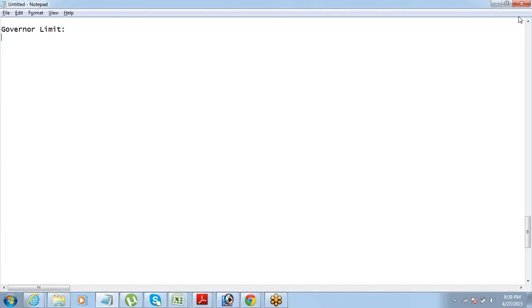Now, Salesforce by default controls all the limits for things which are done through declarative methods. Like, if we are talking about workflow rules, then how many emails can be sent using workflow rules in a day? That is already set, okay? And anything in excess to that will not be sent. So, let's say the limit is 1000 per day. If you have already sent 1000 emails on a certain day through workflow rules, automatically the mails got triggered and they are sent, then no more emails will be sent, right?